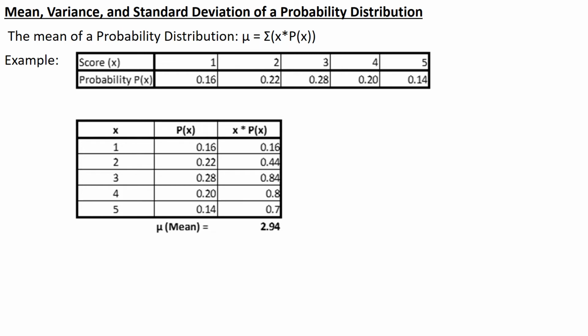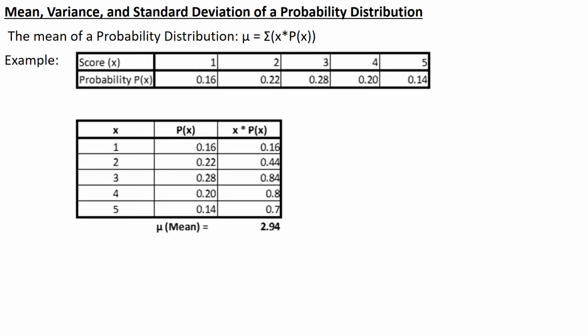Now, to find out the mean of these percentages here, I multiply 1 in the x times 0.16. I got 0.16. 2 times 0.22, which is 0.44. 3 times 0.28, which is 0.84. 4 times 0.2, which is 0.8. And 5 times 0.14 is 0.7.